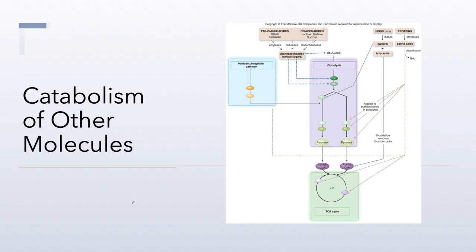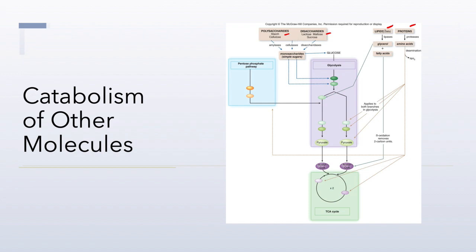Now, catabolism of other molecules also occurs, and this is an important concept because we don't just break down glucose. It's not the only molecule that we use as a nutrient source. We use others, polysaccharides and disaccharides. We use other sugars like lactose, maltose, sucrose, table sugar, starch. So we do use other carbohydrates. We also break down lipids and proteins. You may have heard the expression that fats contain more energy than sugars do. And that's one of the reasons our bodies store energy in the form of fat, because we can get so much more energy from a fat molecule than we can from a single glucose.